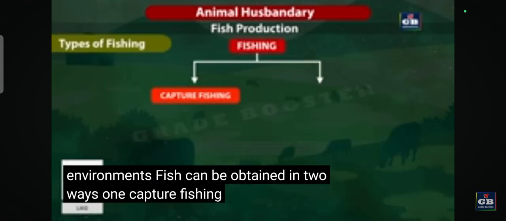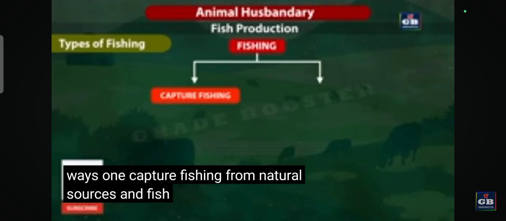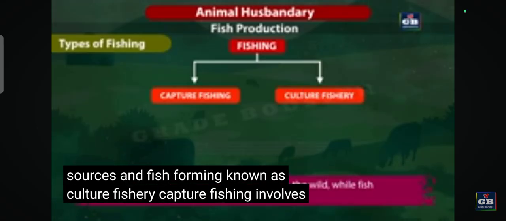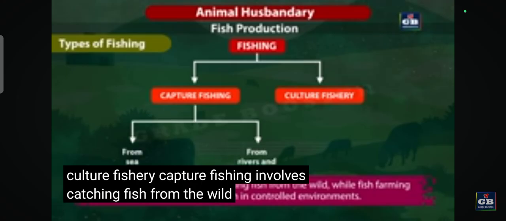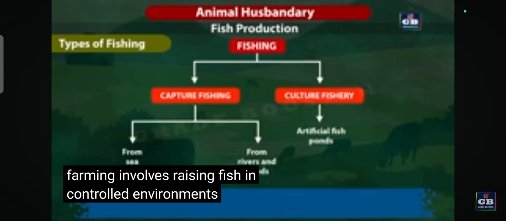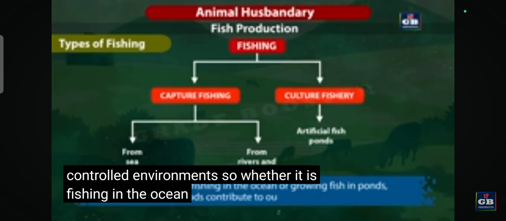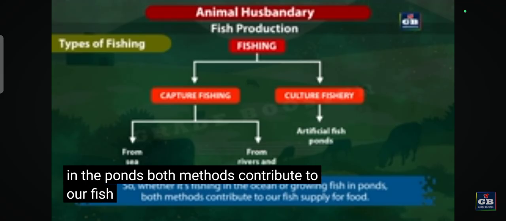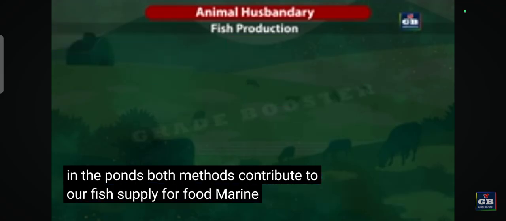One, capture fishing from natural sources, and two, fish farming, known as culture fishery. Capture fishing involves catching fish from the wild, while fish farming involves raising fish in controlled environments. So whether it is fishing in the ocean or growing fish in ponds, both methods contribute to our fish supply for food. Marine fishes.